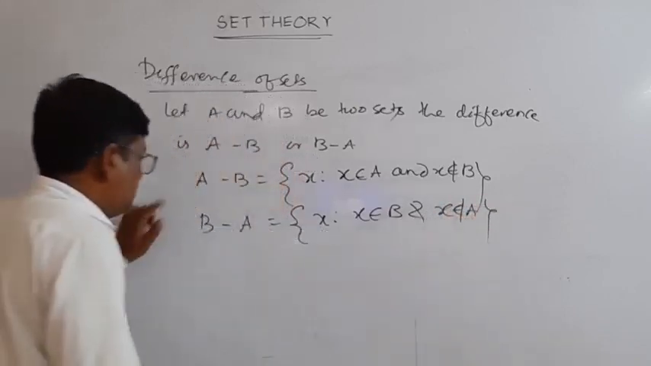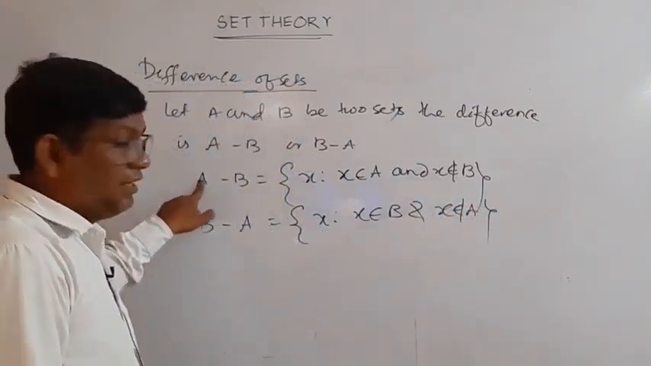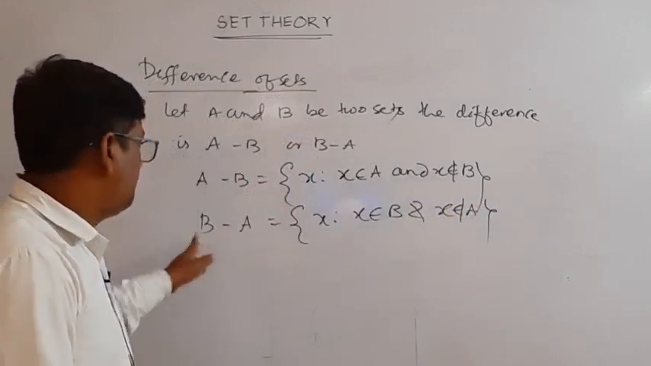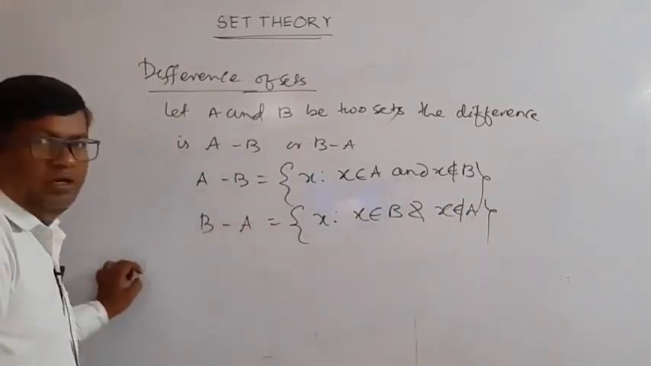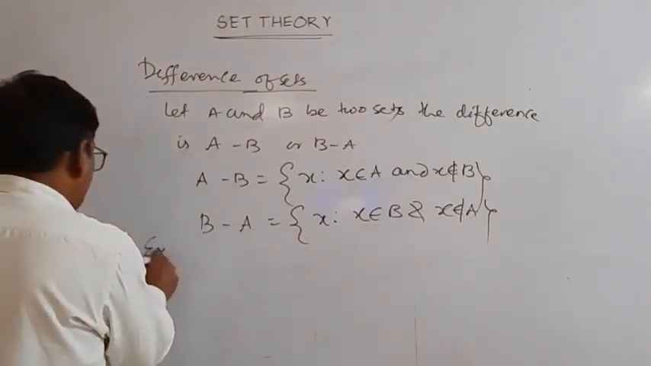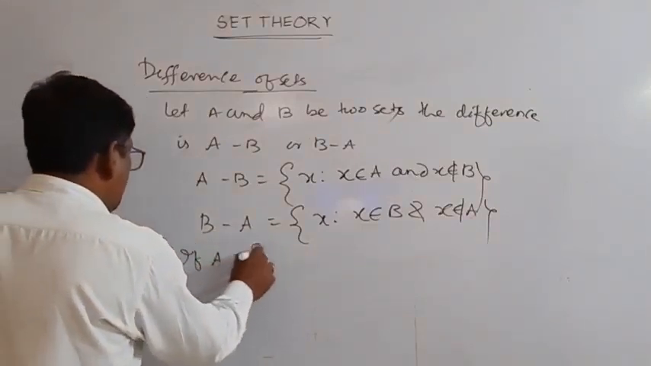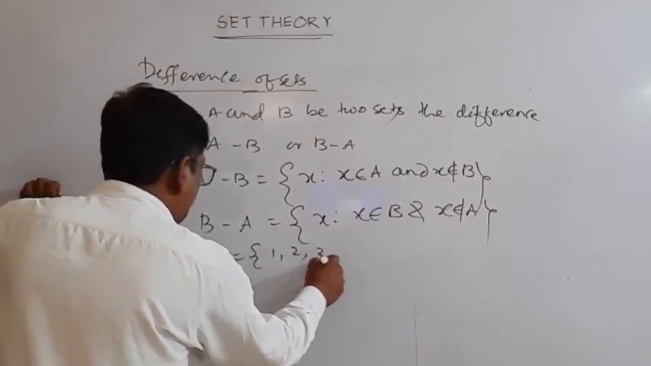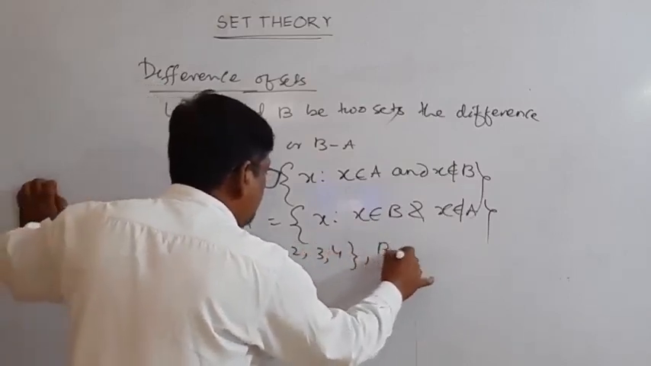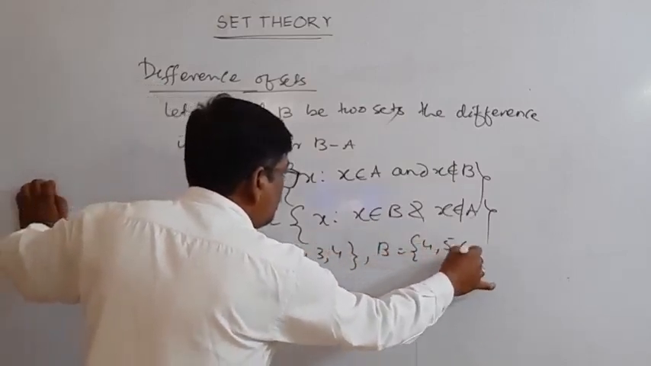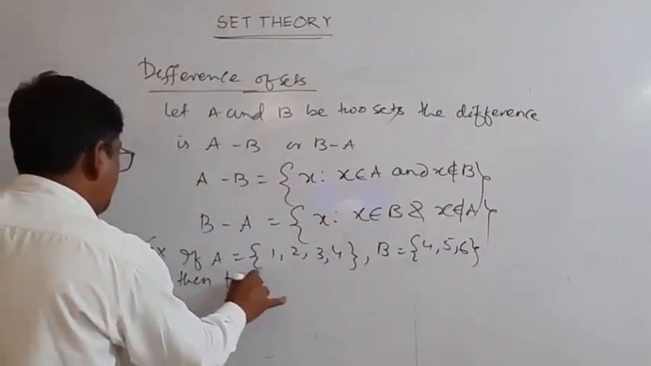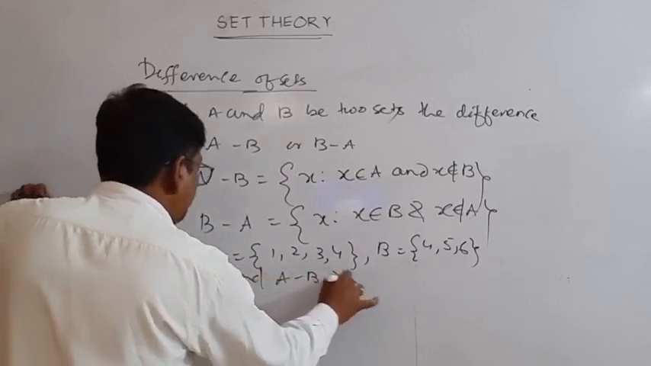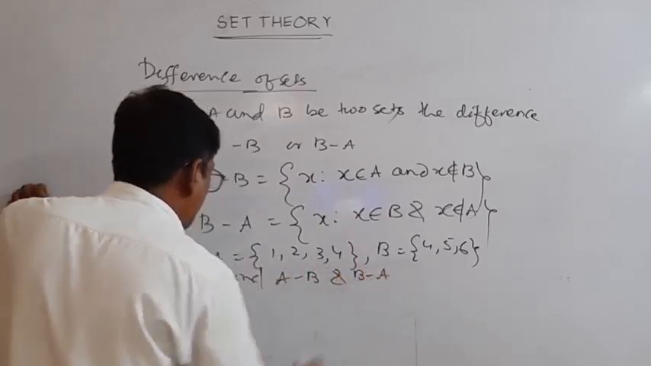A difference B means the element is in A but not in B. B difference A means the element is in B but not in A. So example: if A is equal to 1 2 3 4 and B is equal to 4 5 6, then find A difference B and B difference A.